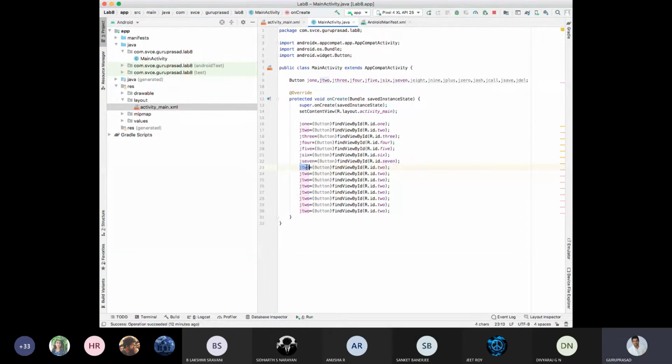This is 9. This is Java Plus. This is plus in my XML. This is Java 0. This is 0. This is Java Hash.